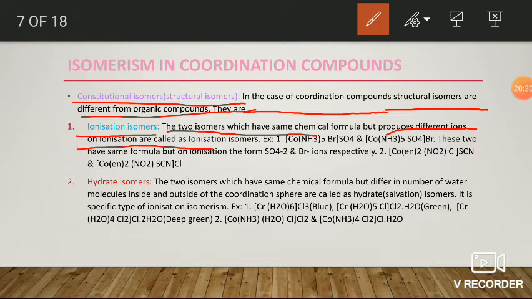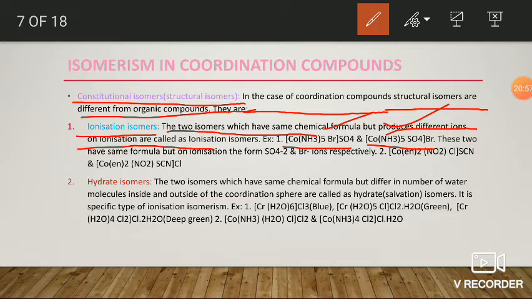So observe the example. The first is pentaammine bromo cobalt sulfate complex. The second one is pentaammine sulfato cobalt bromide. These two compounds have the same chemical formula, but they differ in their ionization property.